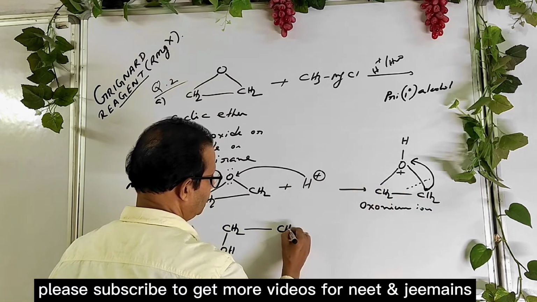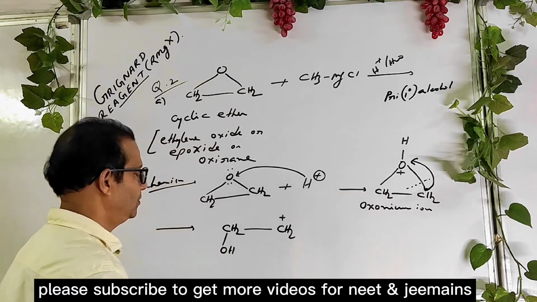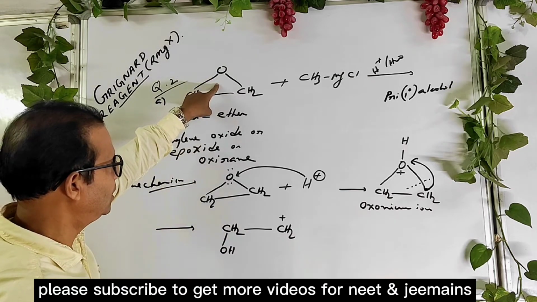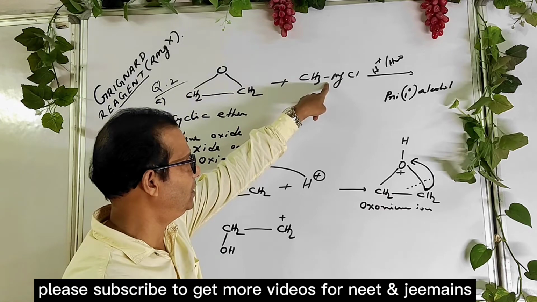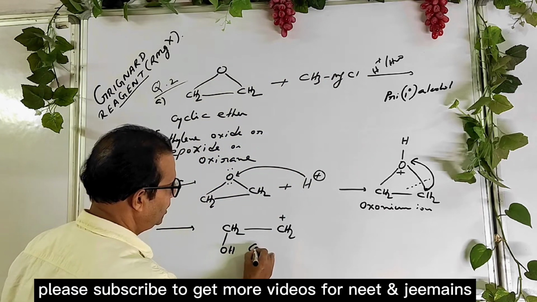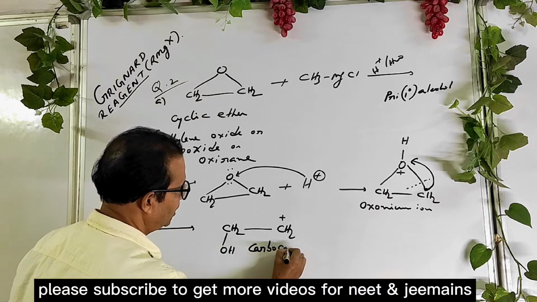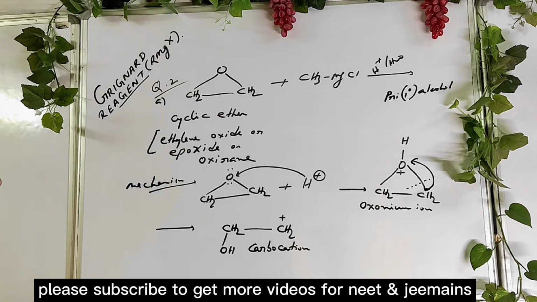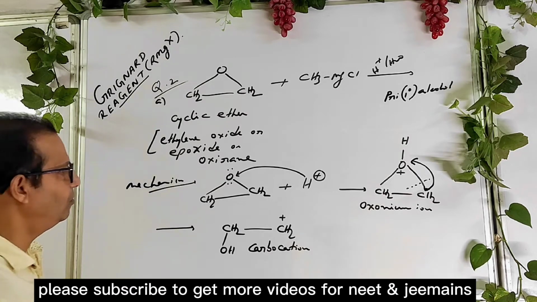This CH2 becomes positively charged. So you get a carbocation. Okay, a carbocation is formed.